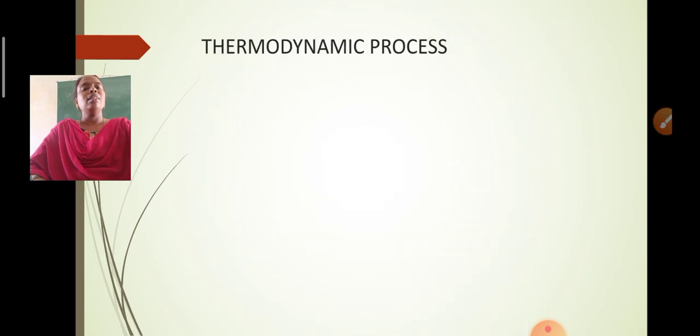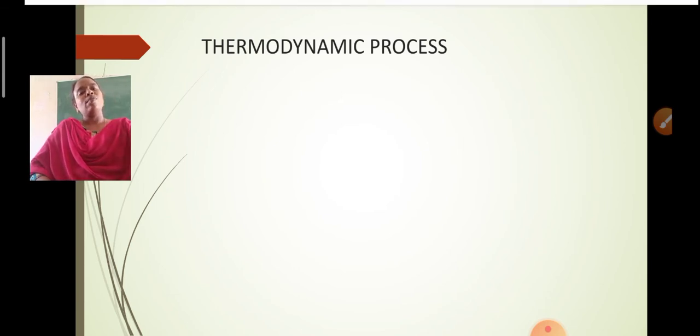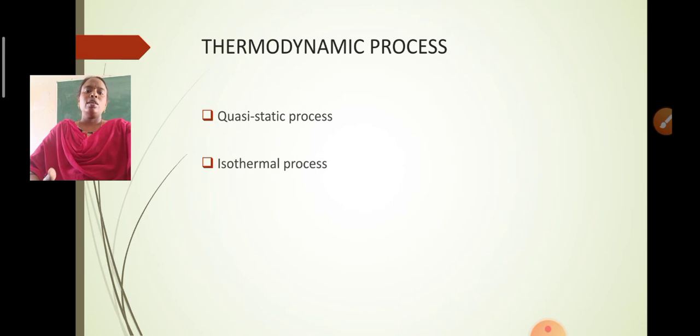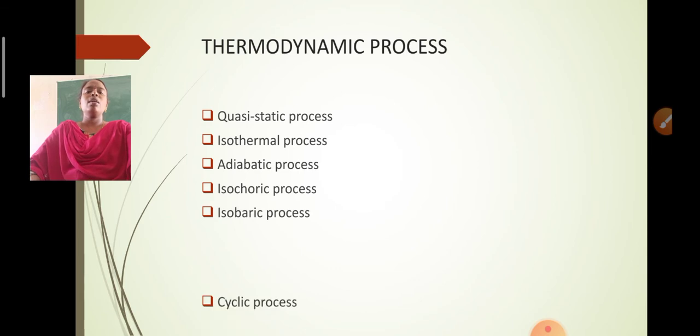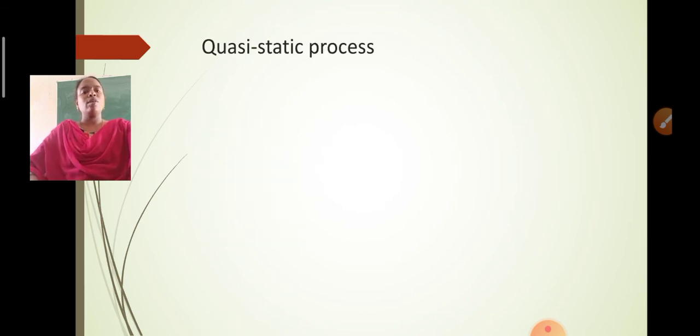And let us see the other aspects also. What is a thermodynamic process? Thermodynamic processes are of many kinds: the quasi-static process, isothermal process, adiabatic process, isobaric process, isochoric process, cyclic process, etc. And we can deal with them one by one. What can we say about the quasi-static process? These are the processes: quasi-static, isothermal, adiabatic, isochoric, isobaric, and of course cyclic process. The first one we are dealing with is the quasi-static process.